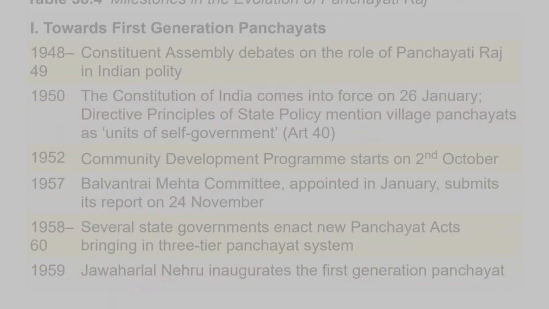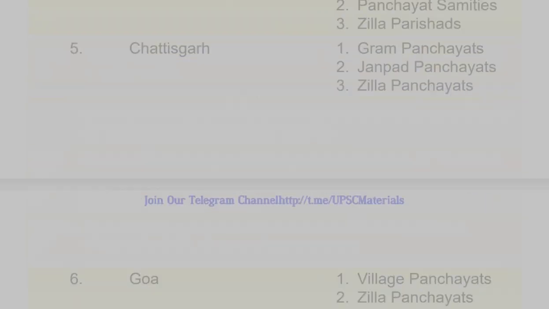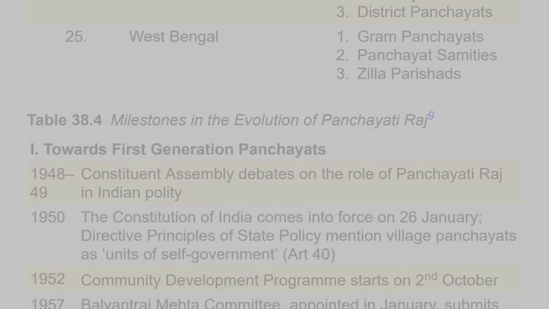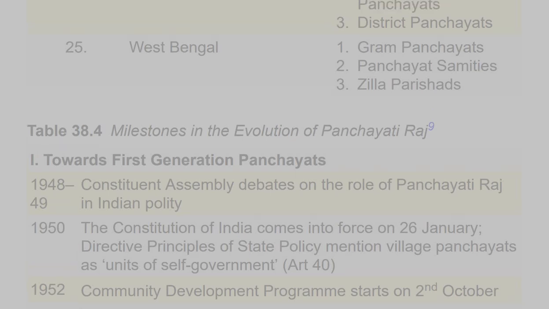4. Bihar. 1. Village Panchayats. 2. Panchayat Samitis. 3. Zilla Parishads. 5. Chhattisgarh. 1. Gram Panchayats. 2. Janpad Panchayats. 3. Zilla Panchayats. 6. Goa. Panchayats. 3. District Panchayats. 25. West Bengal. 1. Gram Panchayats. 2. Panchayat Samitis. 3. Zilla Parishads.